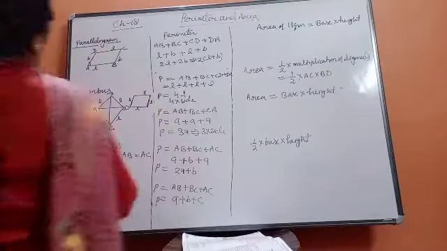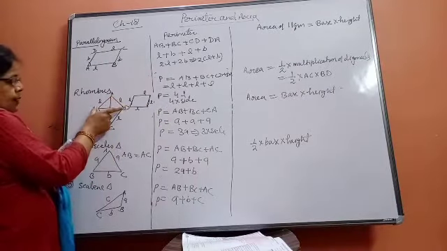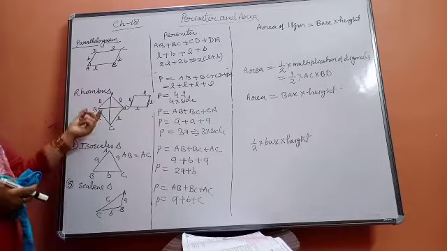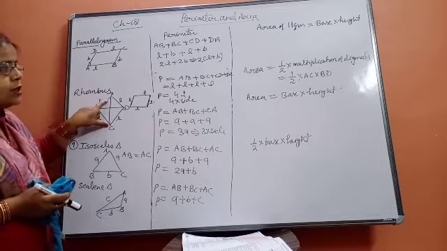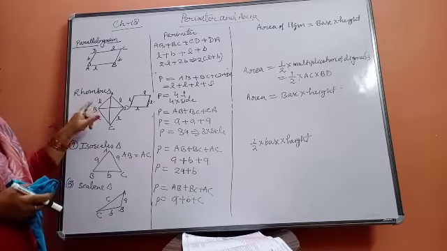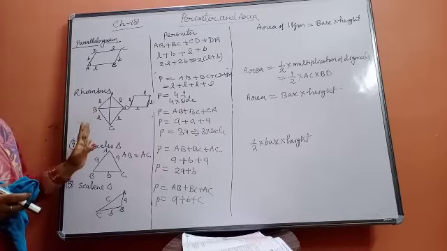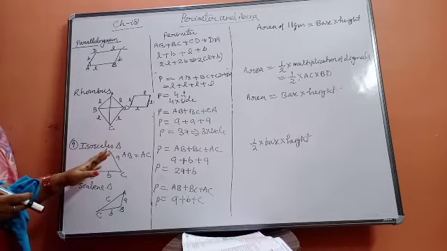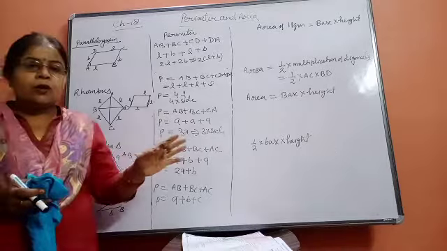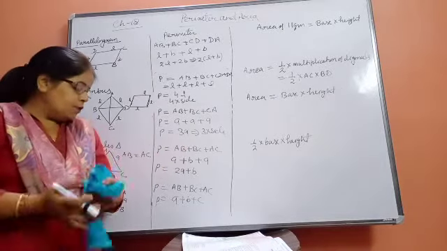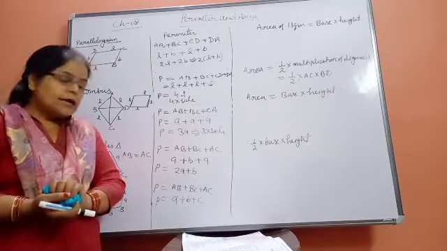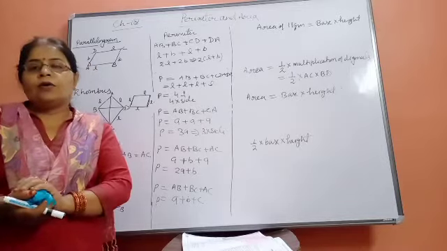Now see that, beta, AC and BD means if we join the opposite vertices, if the lengths of the diagonals are given to us, at that time we can calculate the area of the rhombus. Now these are all the formula charts which I have explained to you. Okay. Now in the next part we are going to learn exercise 18.1. Okay.